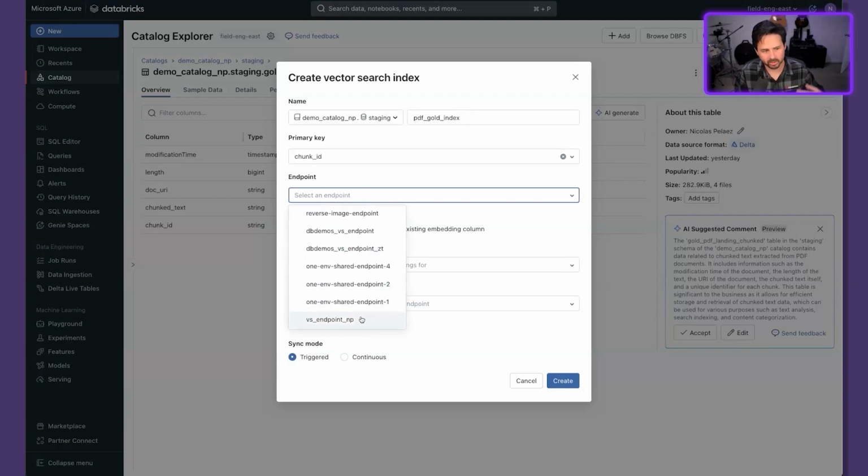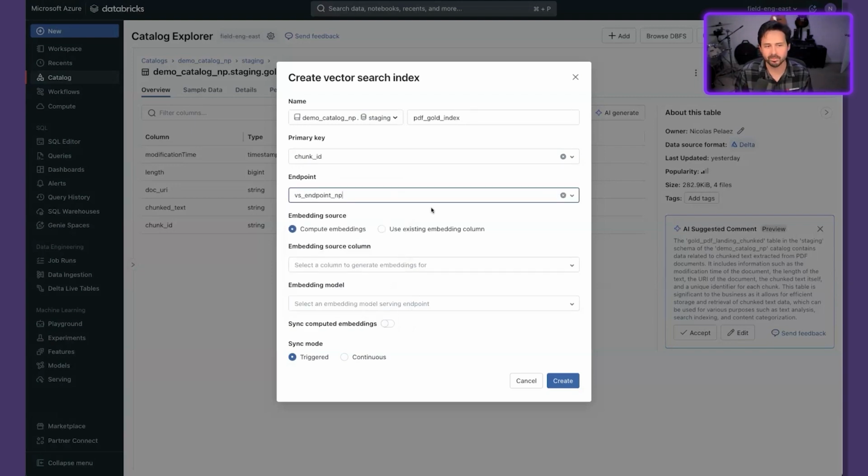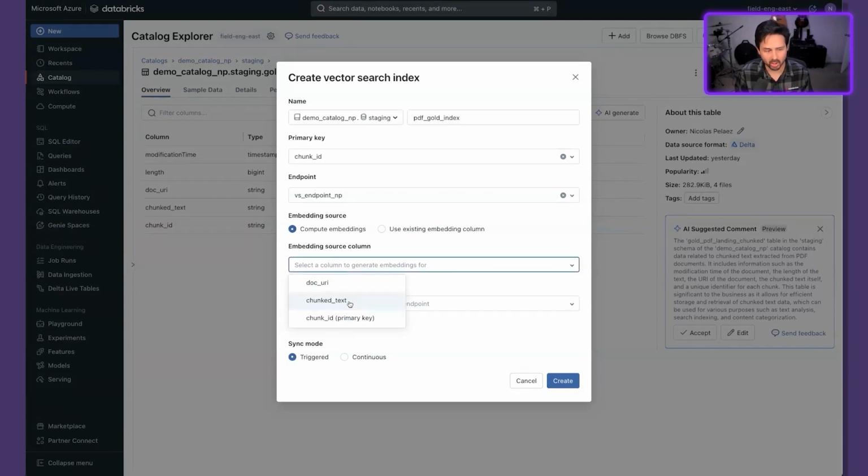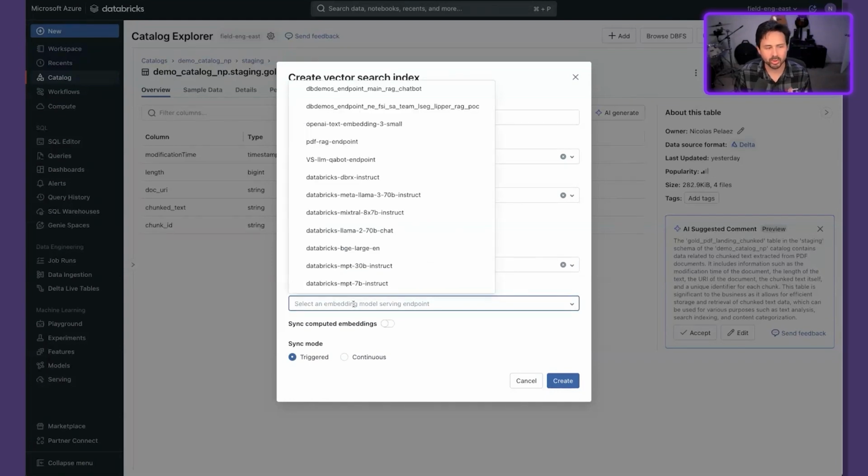Now we have to give it an endpoint. Again, we've created a vector search endpoint, super easy. We're going to tell it we'd like it to compute embeddings for us. The column that we'd like it to embed is the chunked text column. And now we have to choose an embedding model.